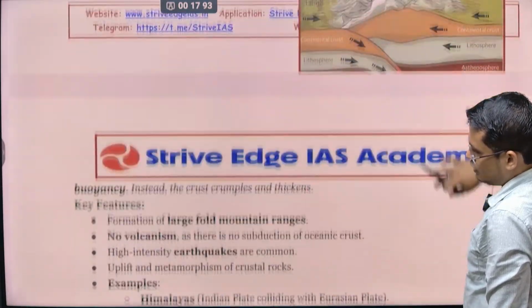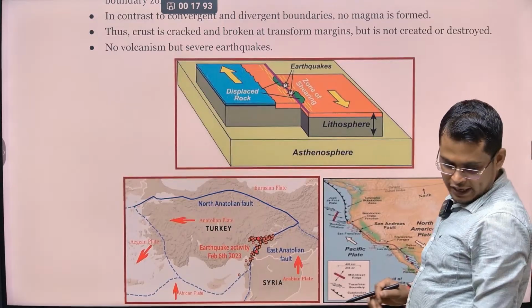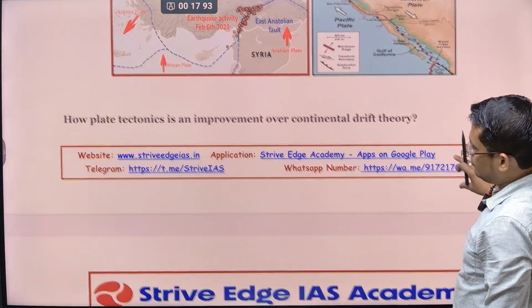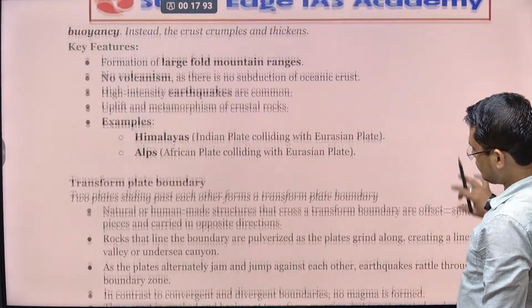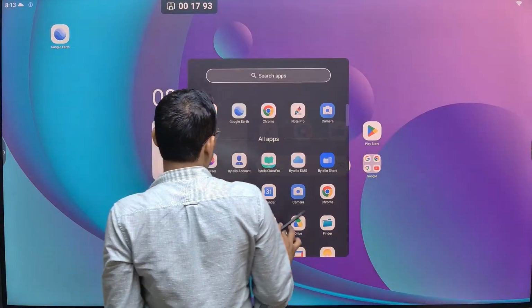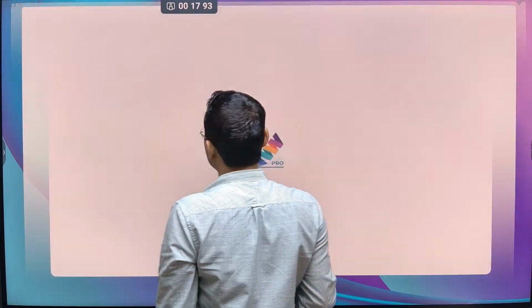Already we have discussed plate tectonics and the different kinds of movements and their outcomes, what are the things that are going to happen. So let me revise once again. I think you have already studied all these things, so let me revise once again.